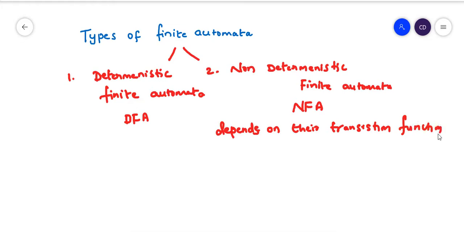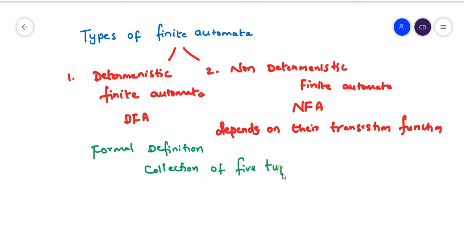I already explained the formal definition of a finite automata in my previous video, so let's just go through it. When coming to the formal definition, for both DFA and NFA, it's a collection of 5 tuples.